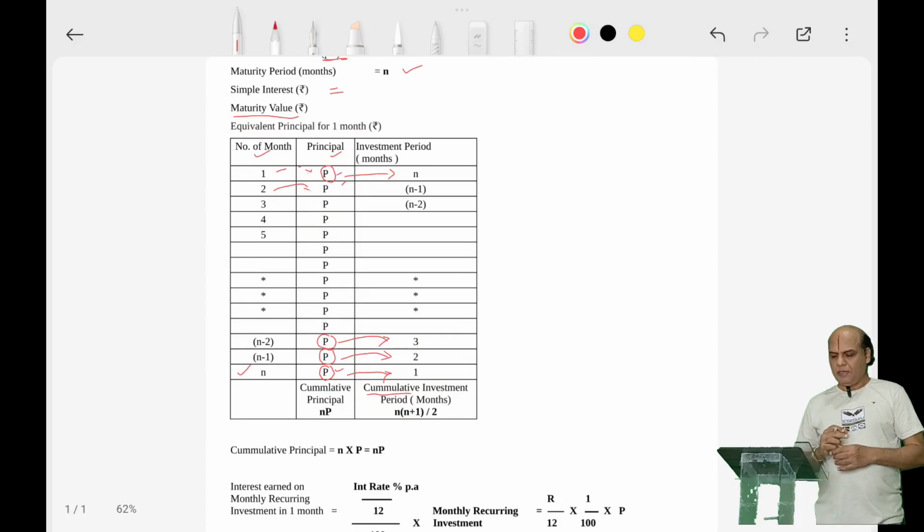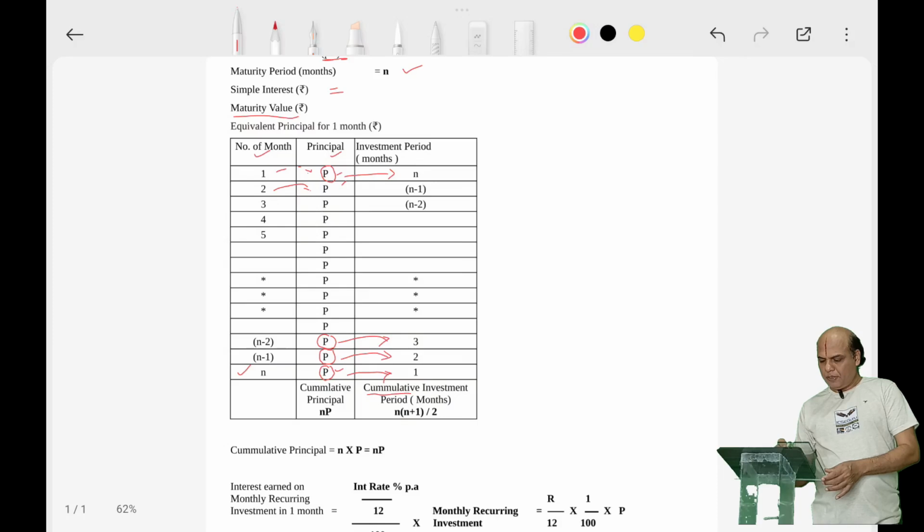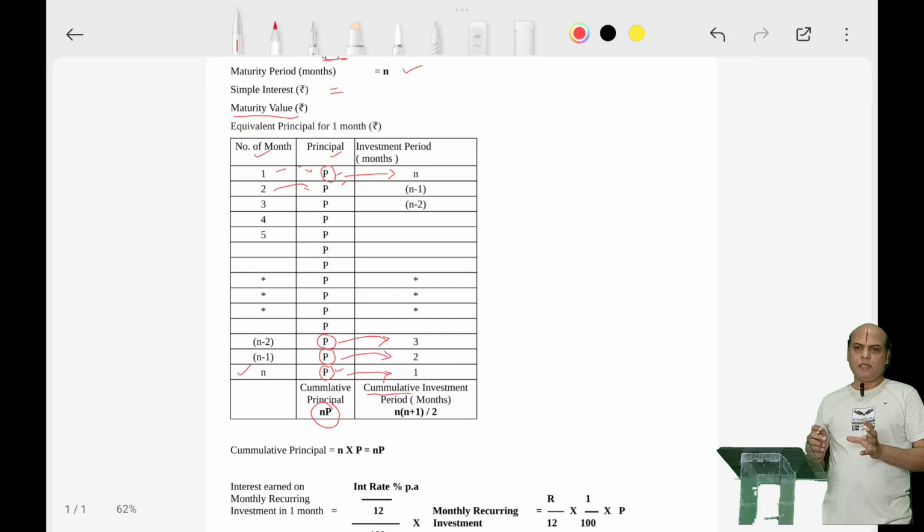Now look at this table. I have already explained that the first column is the number of months, the second column is the investment made each month, and the third column is the number of months that the principal is earning interest. So suppose I add all the investments, P and P for n months. What is the cumulative principal? N into P. So this would be my cumulative principal through the whole investment period.